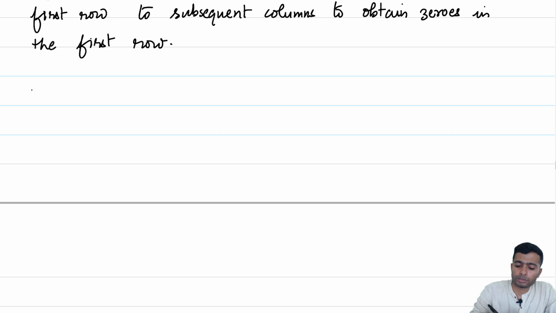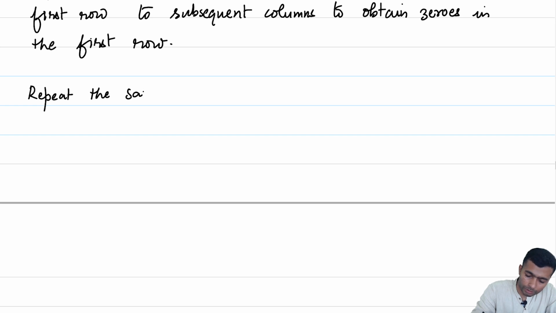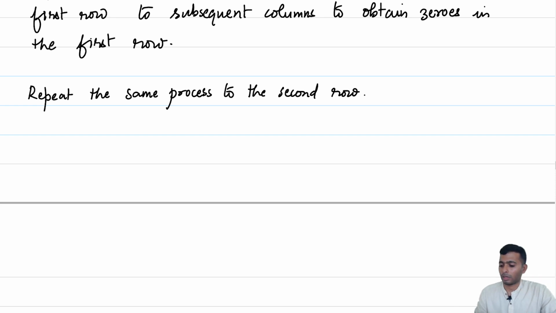Now, repeat the same process for the second row. Notice that there will be only one non-zero entry, which is 1, in one of the columns, and every other entry will be 0.